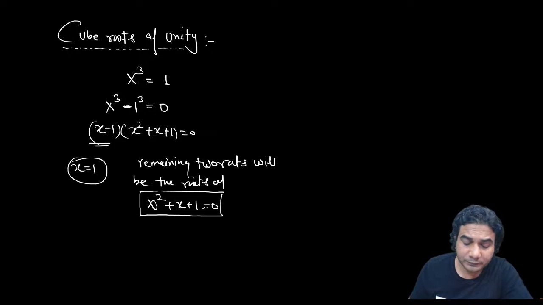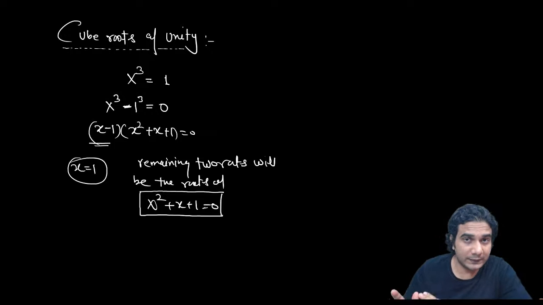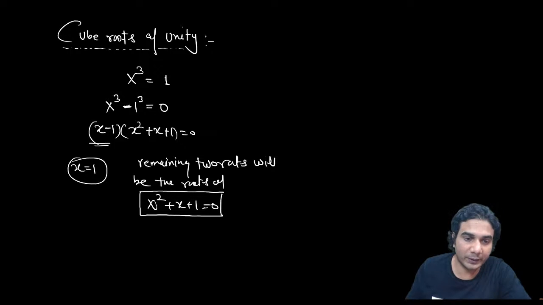Whenever it is given that alpha and beta are the roots of x square plus x plus 1, that means alpha and beta are basically the complex cube roots of unity. So remember that point. Let's write the roots of that equation, alpha and beta together.